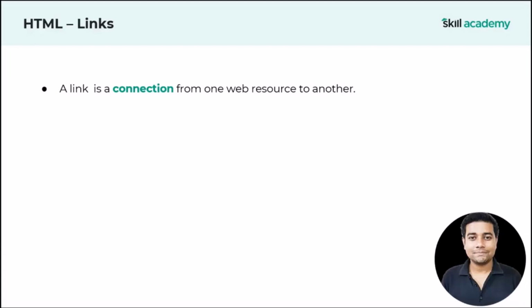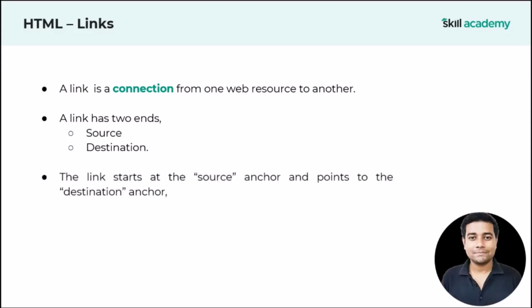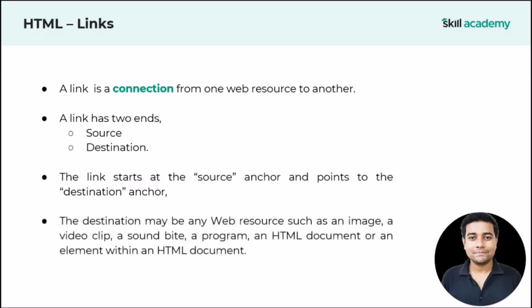A link is a connection from one web resource to another. A link has two ends, source and destination. Suppose you're designing a web page and you want your user to navigate to another page. At this point, we are going to use something called a link. That means the link starts at the source anchor and points to the destination anchor. The destination may be any web resource.